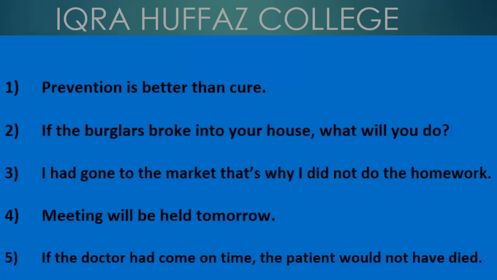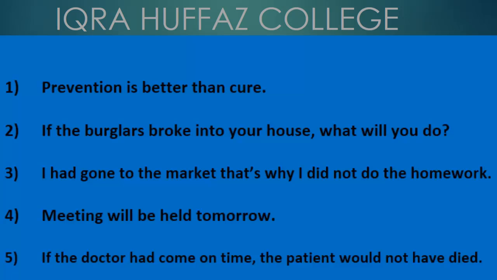Although this sentence belongs to future, what we are doing here is we are trying to identify the type of conditional sentence, and for that we have to remove agar, and then we have to see what is left with us. तुम्हारे घर में चोर घुस आए. So this sentence sounds like a past simple sentence, and whenever past simple is used for future, we use type 2 for that. So the translation of this sentence is, if the burglars broke into your house, what will you do?